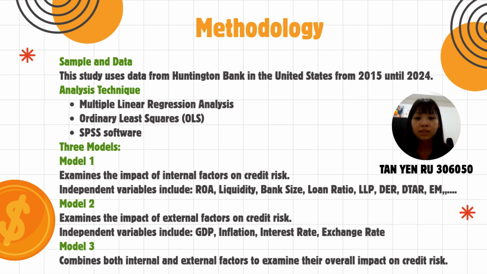So here are three models. The first model examines the impact of internal factors on credit risk. The independent variables include ROA, liquidity, bank size, loan ratio, LLP, which is loan loss provision, DER, DTAR, and EM, which is equity multiplier. And the second model examines the impact of external factors on credit risk. The independent variables include GDP, inflation, interest rate, and others. So model 3 is model 1 and model 2 combined.